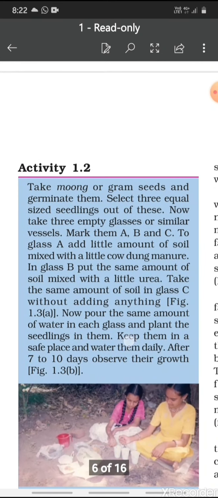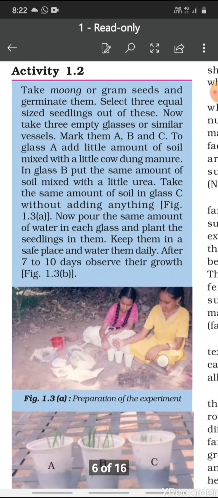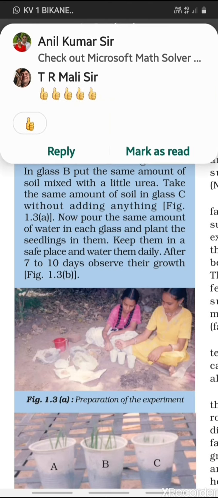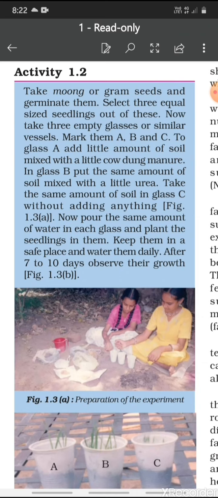So children, here is one more activity where you have to take 3 vessels or 3 planting cans, you can say, and you have to plant some seeds. Take some moong or gram seed, whatever available at your home, and you have to plant them in separate cans.